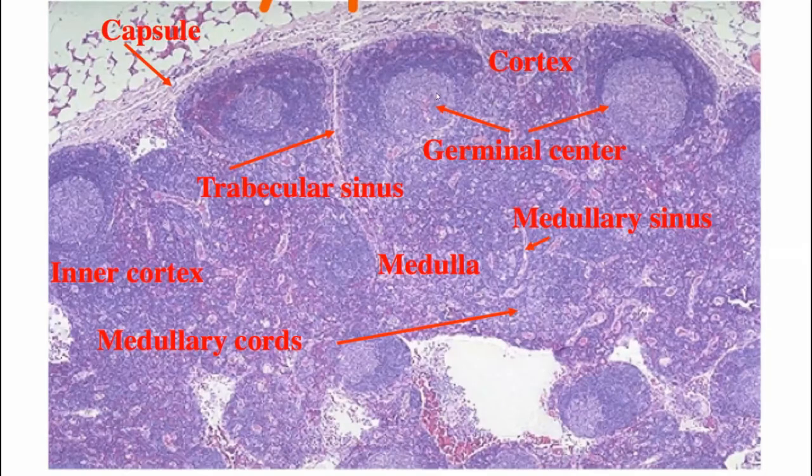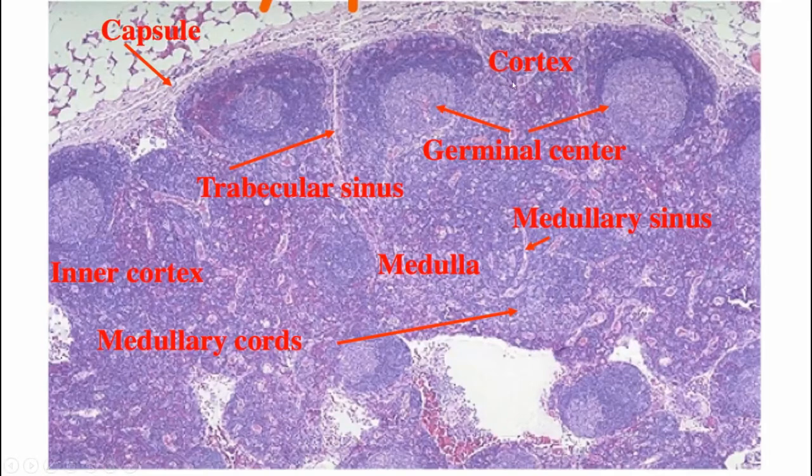The outer cortex lies beneath the capsule, and the inner cortex is also called the paracortex. The paracortex is present between the outer cortex and the medulla, which is the lighter pale area.